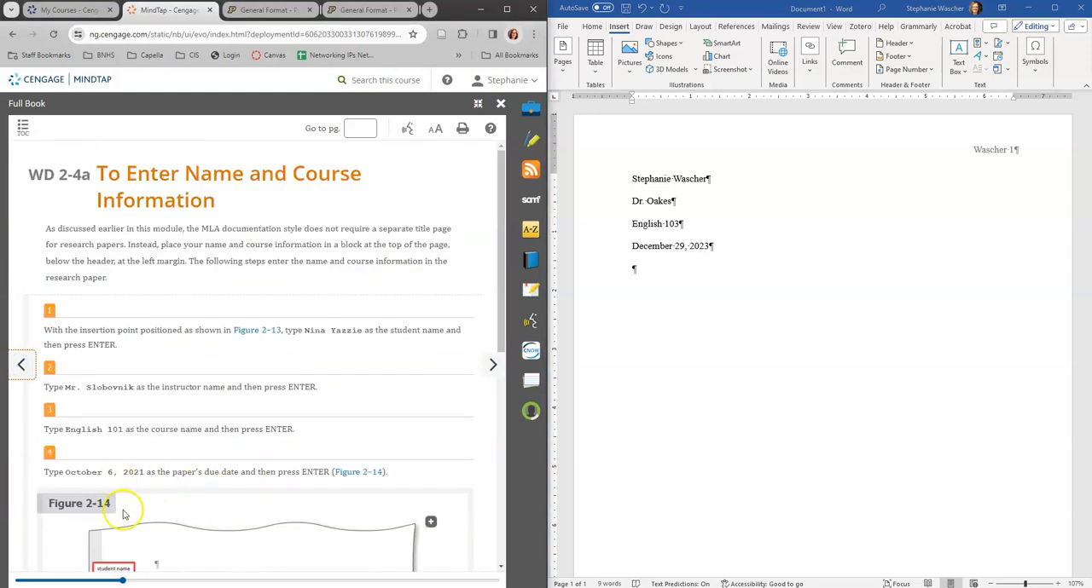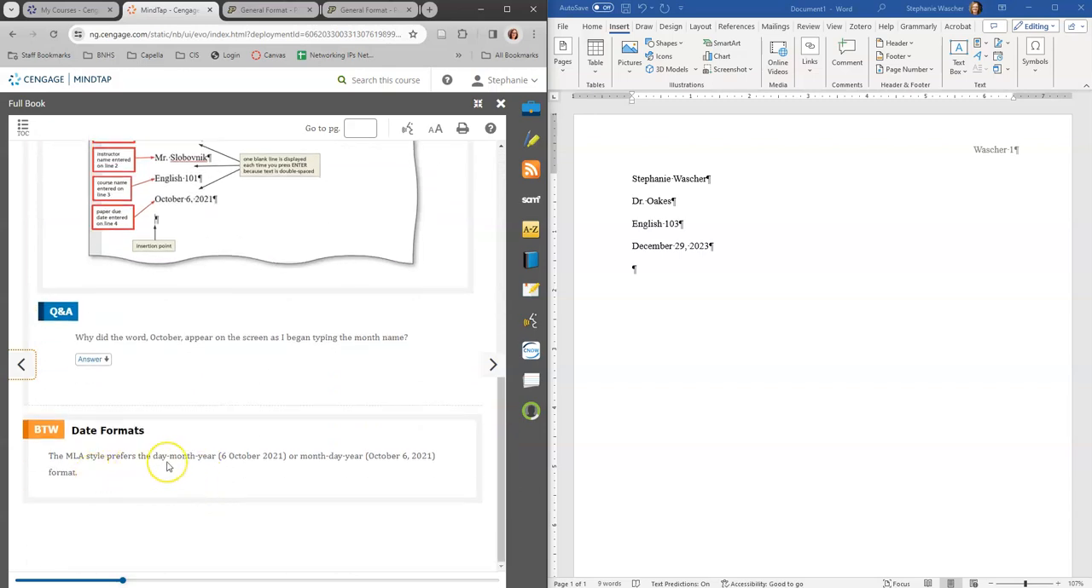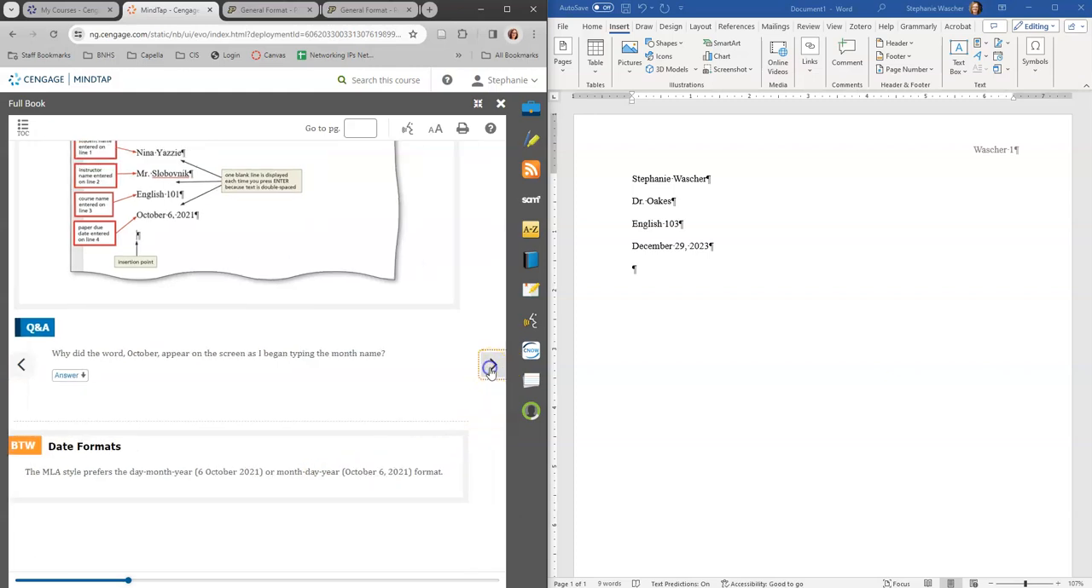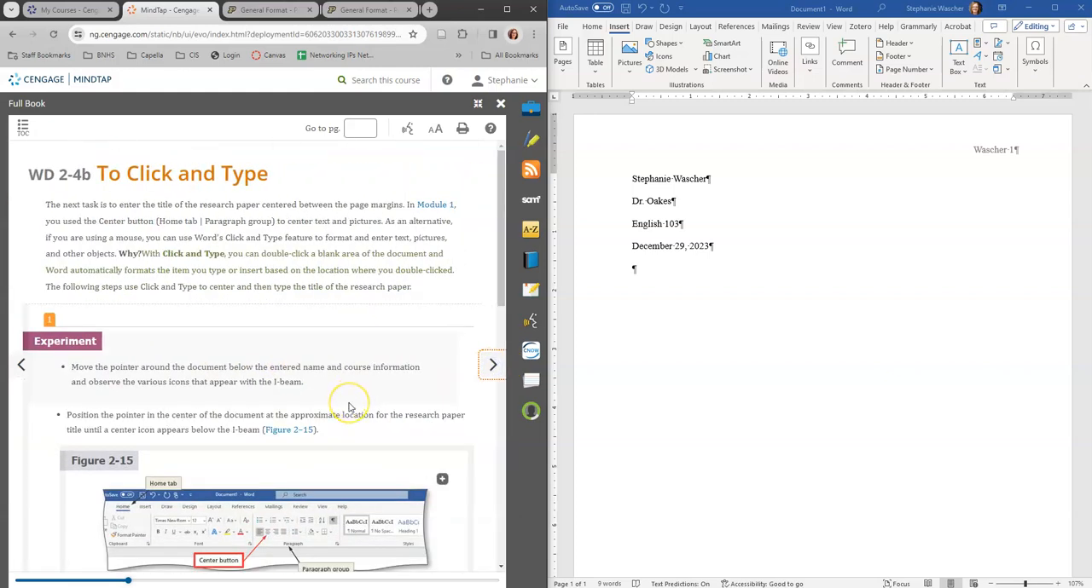Let's see what MLA format. MLA style prefers day, month, year, or month, day, year. So you can use either one of those depending on where you live and your preference.